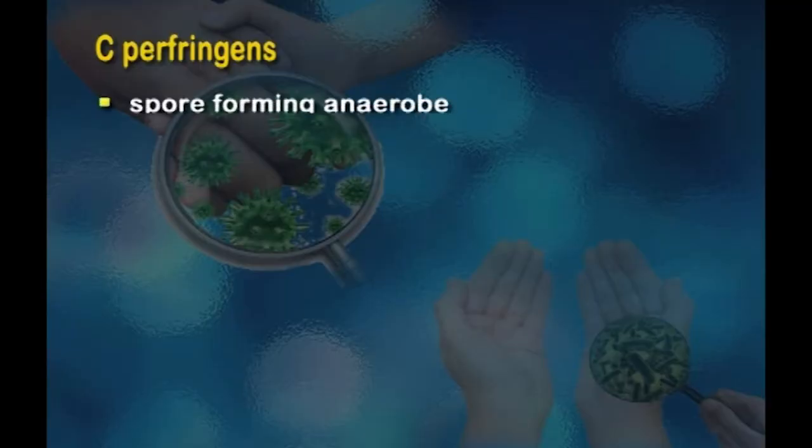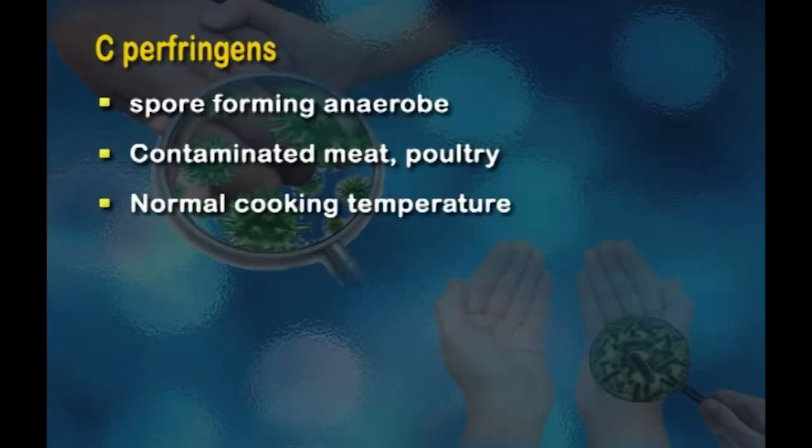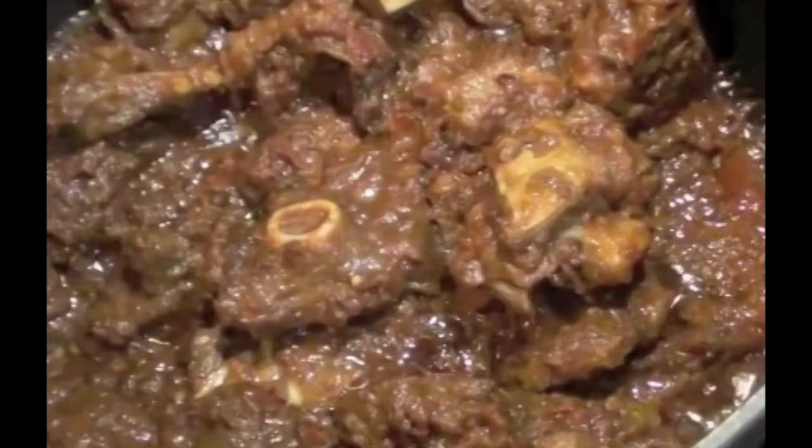Clostridium perfringens is a spore-forming anaerobe, and this is usually found in human and animal intestinal tracts. It's also found in soil, in dust, and contaminated meat and poultry. This organism is rod-shaped and it usually multiplies in food. So consuming food which contains Clostridium perfringens will lead to this kind of foodborne illness. This organism is not destroyed in normal cooking temperatures, and it usually thrives in cooked meat. So if cooked meat is not properly stored, if it is stored in warm temperatures for a very long time, then it can become infected with Clostridium perfringens.